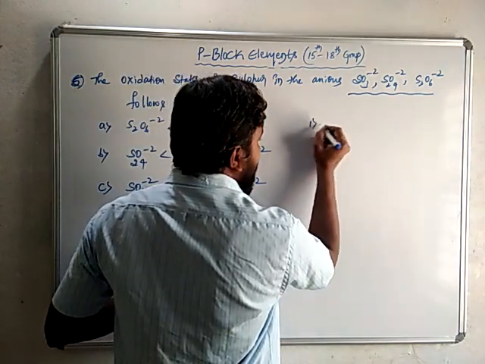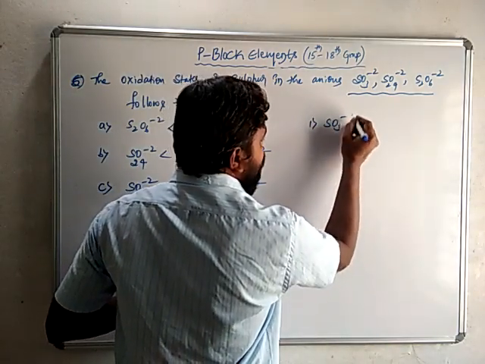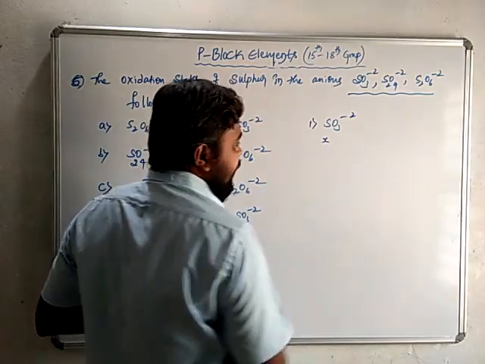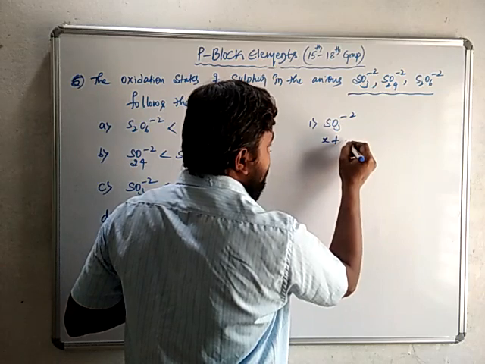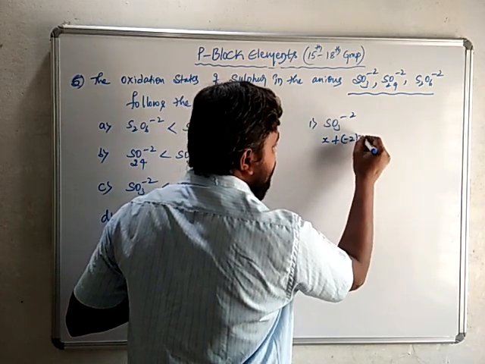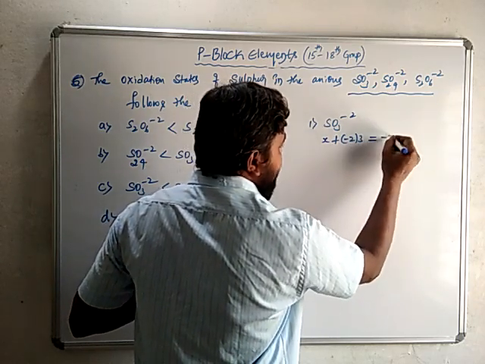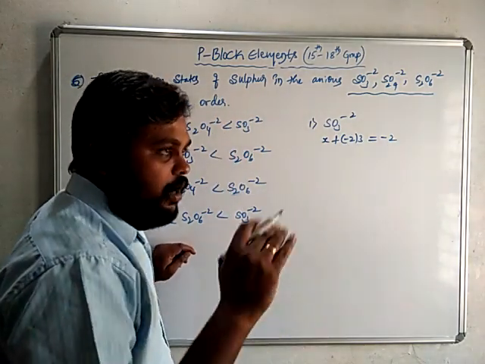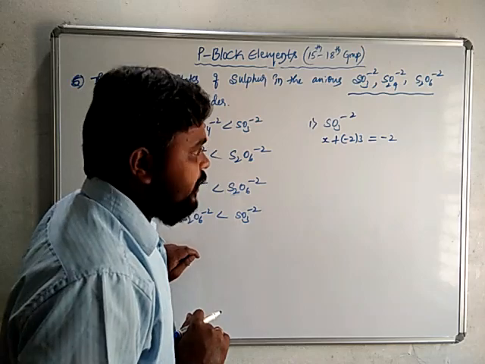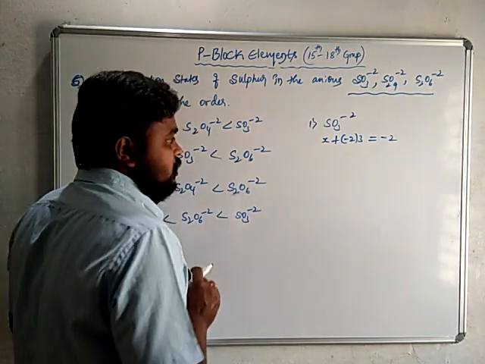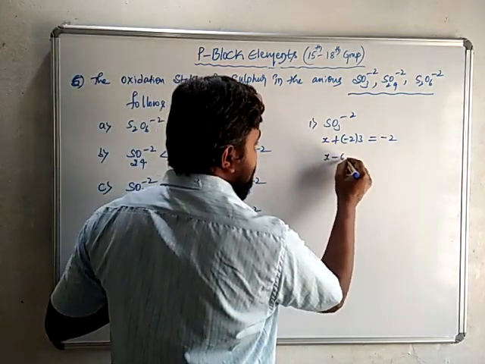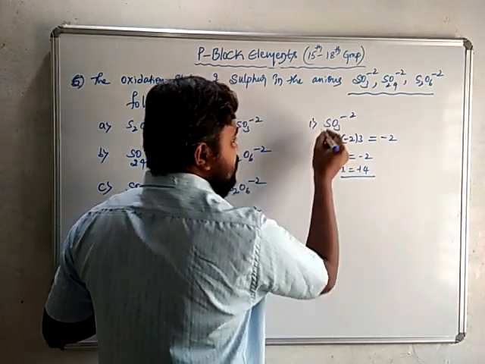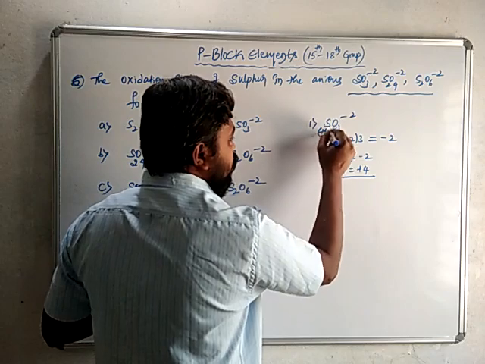In the first one, SO3 2-, here let me consider the sulfur oxidation state as x, plus oxygen is -2 into 3, equal to -2. The summation of oxidation states of all the atoms in a polyatomic ion is equal to its charge. So x - 6 = -2, x = +4. So the oxidation state of sulfur here is +4.